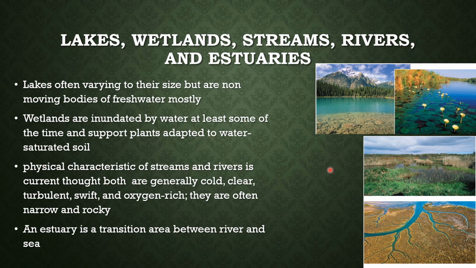Physical characteristics when it comes to a stream and river are that they're generally both going to be cold, and their current is what makes them that way. So they're going to be highly oxygenated, and not really slow moving and things like that. And then an estuary is the transition between river and sea. So that's going to be brackish, saltwater and freshwater mixed together, which is in the bottom right corner, kind of an example going out to the coast and things.